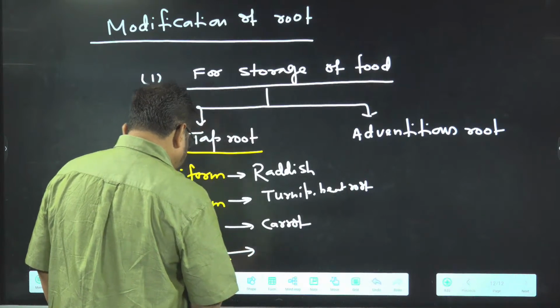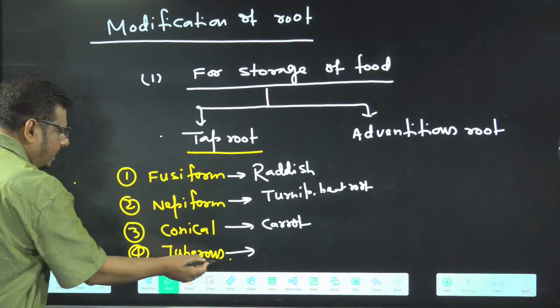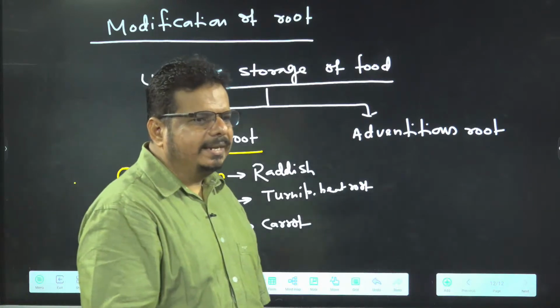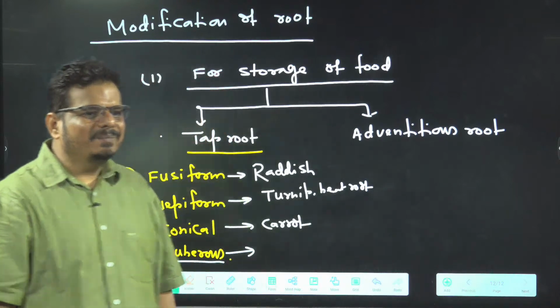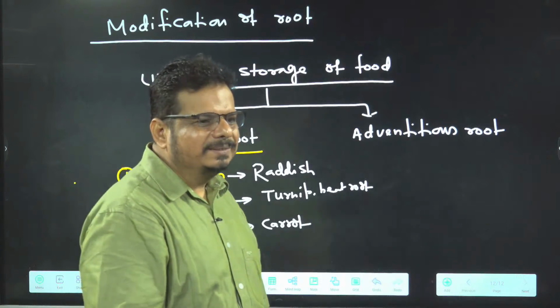Tuberous example. Who will tell me this example? Modification of taproot which is tuberous. Hurry up, I am expecting this example. It is not in NCERT, but I am expecting it from some of the students.